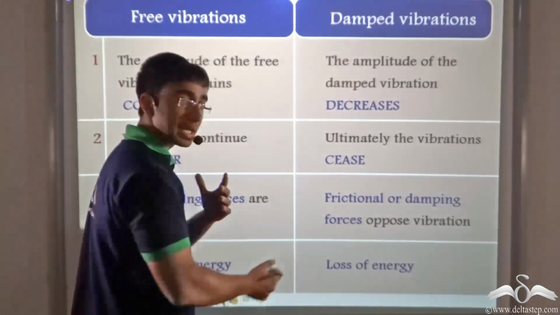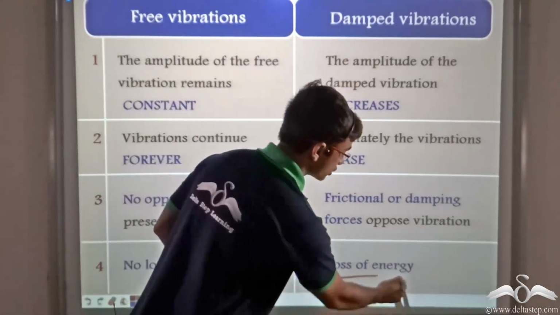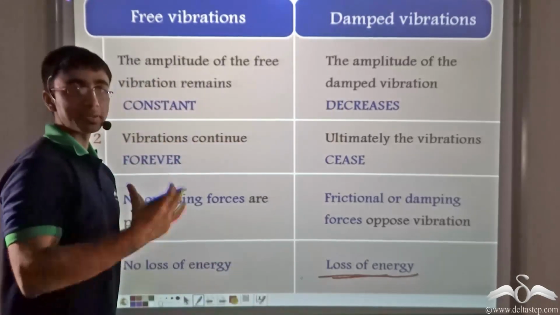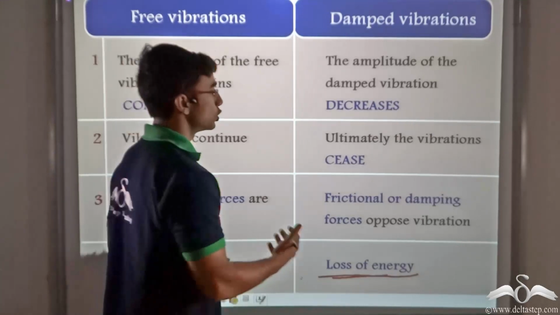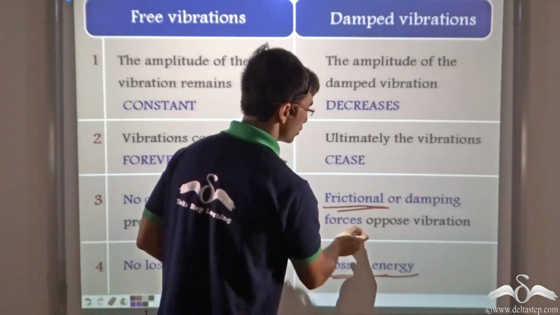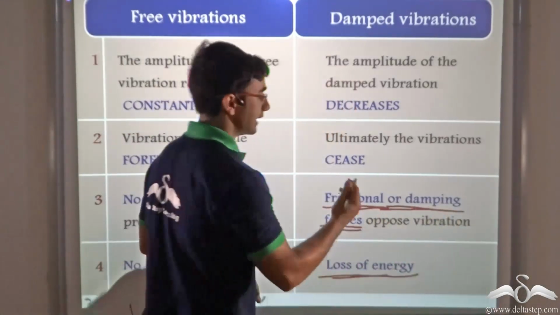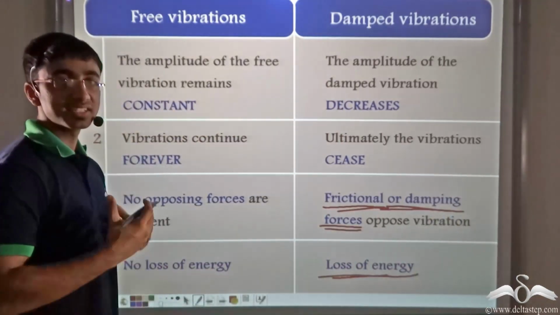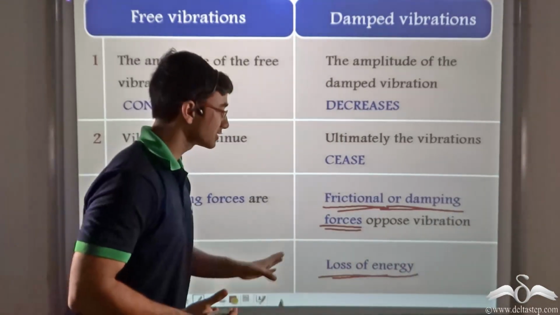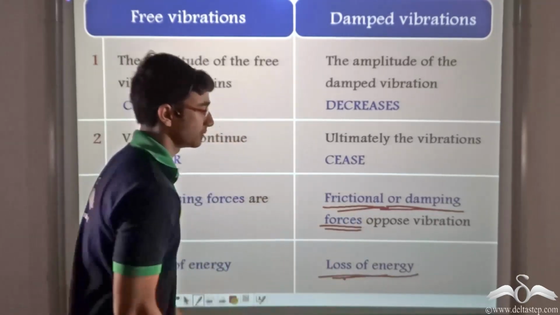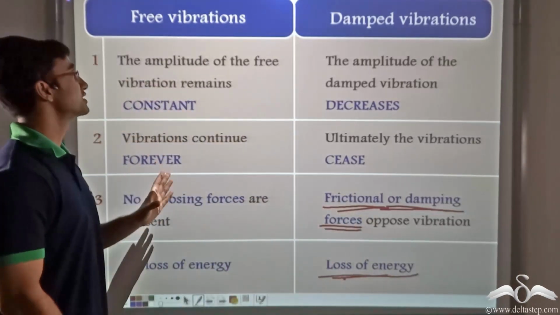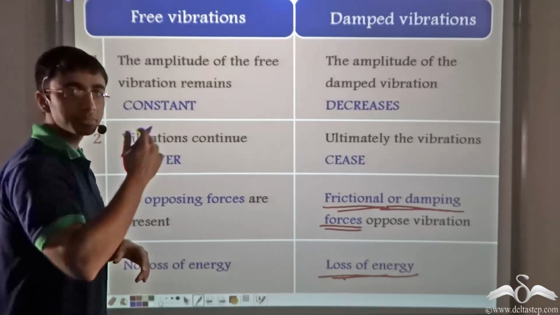But in damped vibrations, there is a loss of energy because the vibrating body is using up its own energy in order to do work against the opposing frictional or damping forces. So since it is using this energy against these forces to do work, it is losing energy. So these are the basic differences between free and damped vibrations.